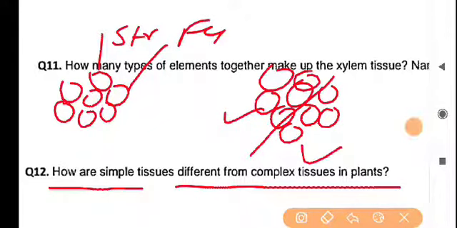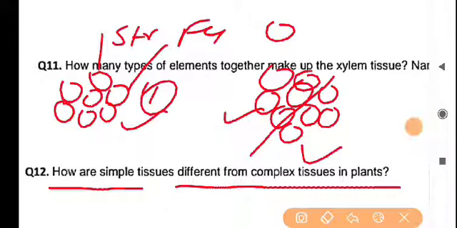For example, the parenchyma is a type of simple tissue that share the similar type of information for their structure. That is, all cells are round. Similarly, the collenchyma and sclerenchyma too. But in case of complex tissues, for example, xylem and phloem, they share the different structural and functional property.